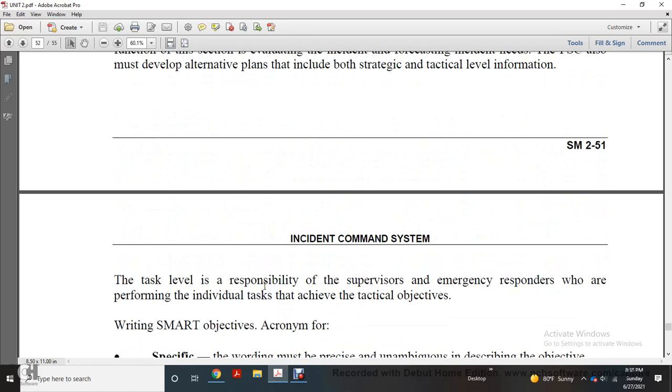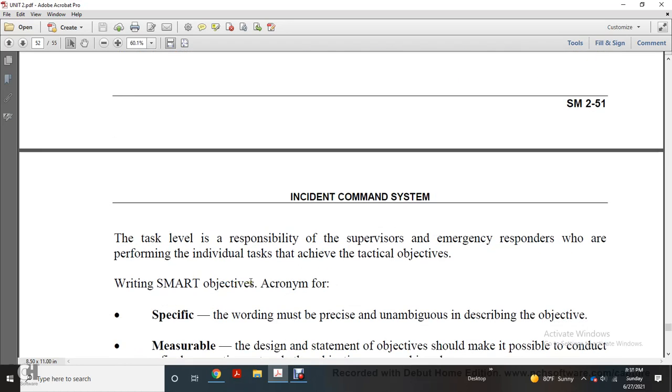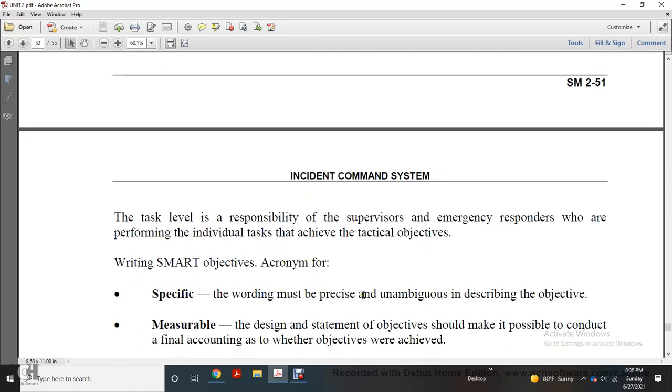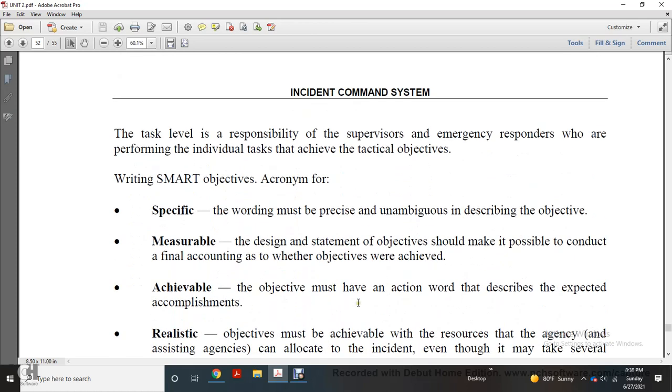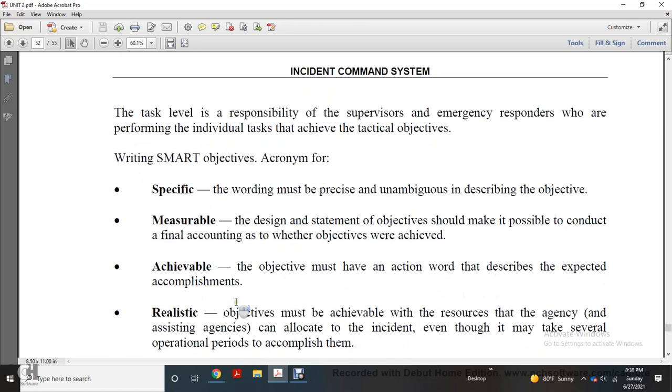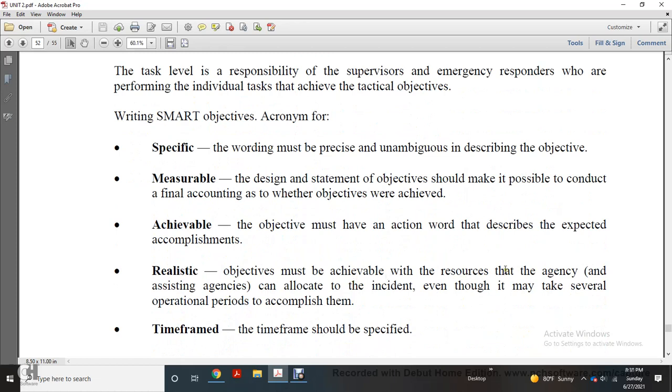Task level and responsibility: supervisors and emergency responders who are performing individual tasks achieve the tactical objectives with SMART objectives. The acronym stands for Specific: wording must be precise and unambiguous in describing the objective. Measurable: the design should make it possible to tell in the final count whether the objectives are achieved. Achievable: the objective must have an action word to describe the expected accomplishment. Realistic: objectives that the resources of the agencies and assisting agencies can achieve, even if it takes several operational periods to accomplish them.